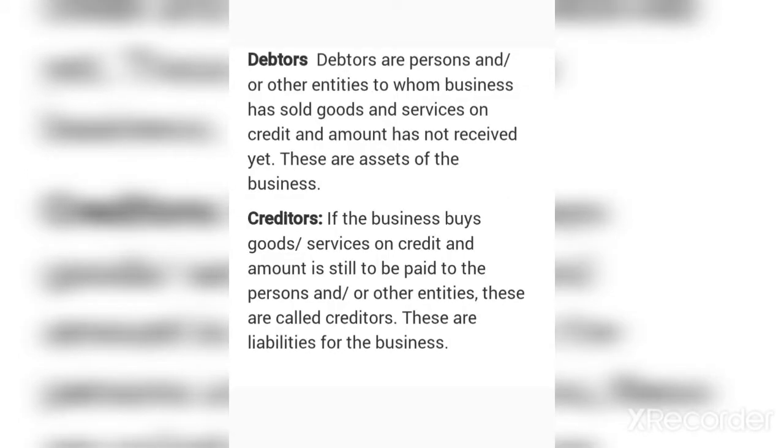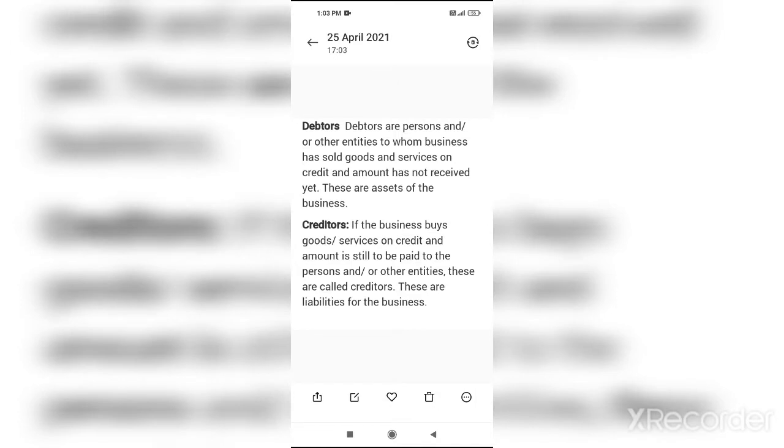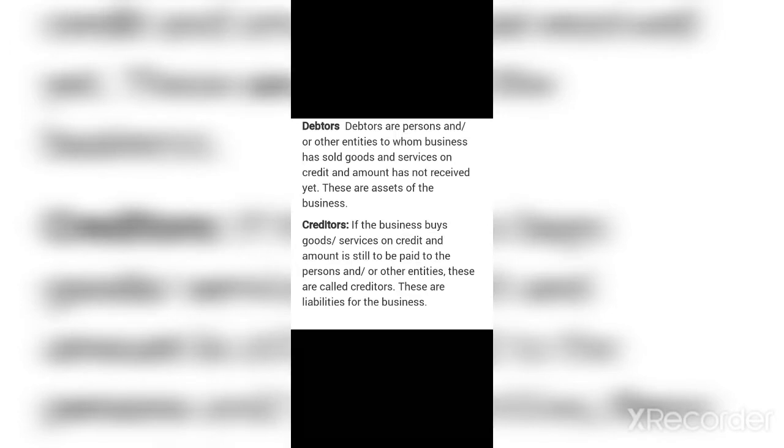Now we take the first example of debtors. A is the firm and B is the person to whom the goods were sold on credit. So B has to return the amount to A for the goods purchased by him. So B is termed as the debtor of the firm A. Let's take the example of creditors.